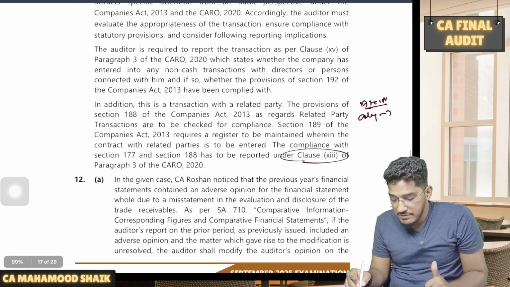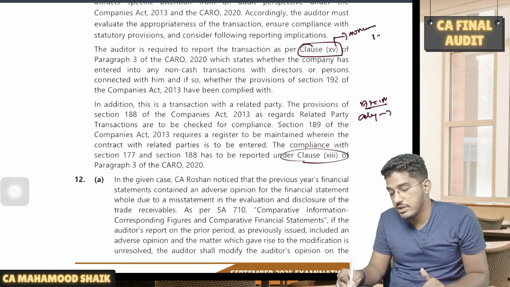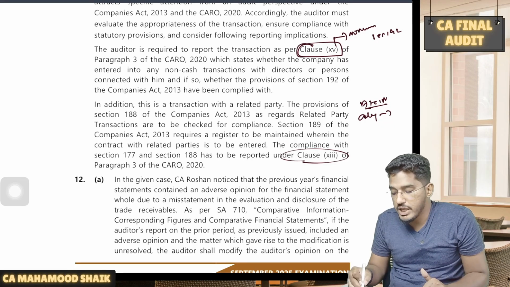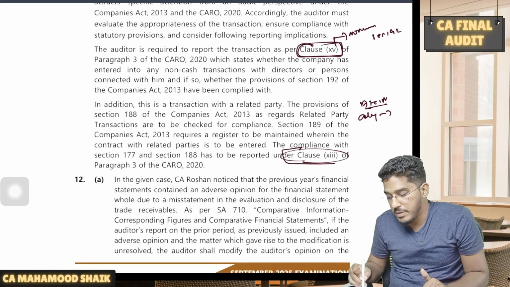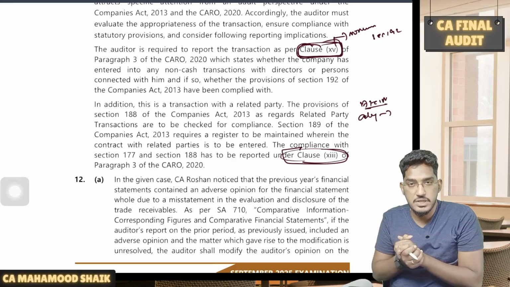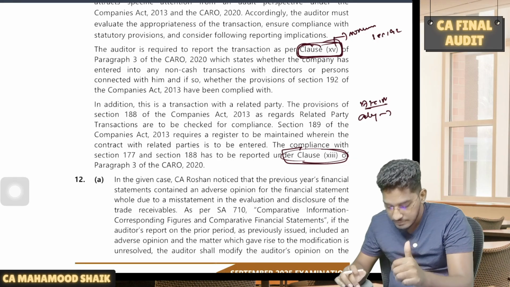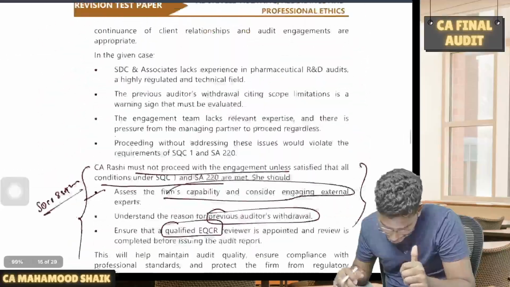And not just that, as I have just now told, we also have clause number 15, which talks about non-cash transactions with the directors, where we need to check compliance with section 192 of the Companies Act. So you will have reporting requirements under two clauses. One is related party transaction and the other one is non-cash transaction with the directors. Under both the paragraphs, you have to fulfill your reporting requirements. Right. Next.